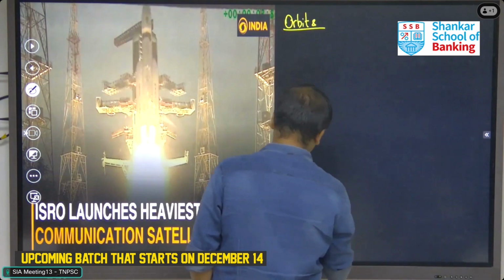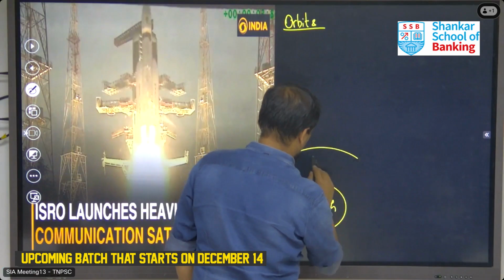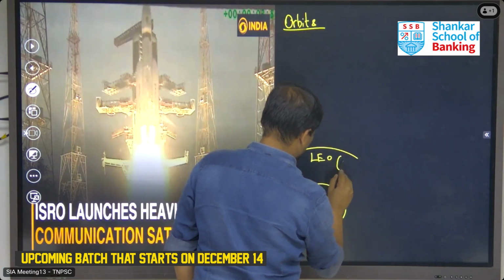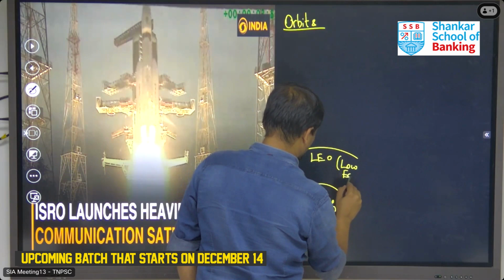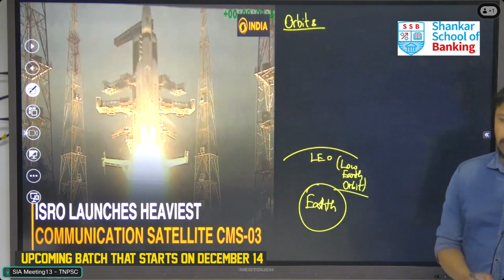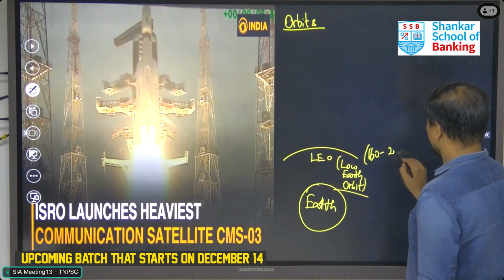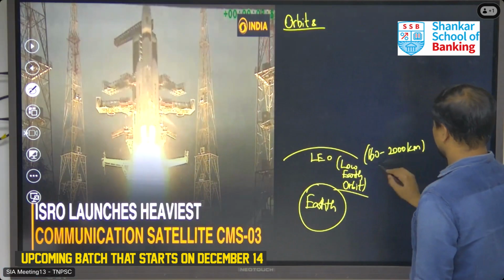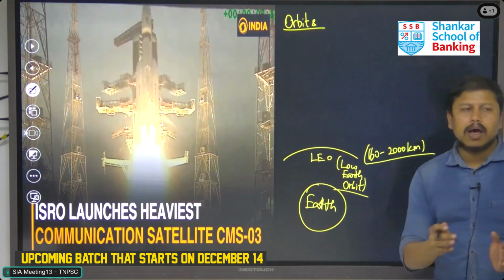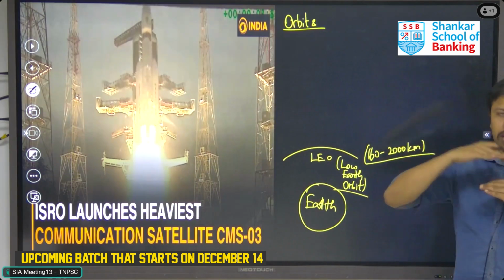The first orbit we are going to see is the LEO orbit, or low Earth orbit, which is located between approximately 160 kilometers to 2,000 kilometers from the Earth.